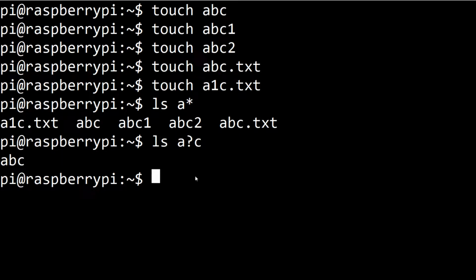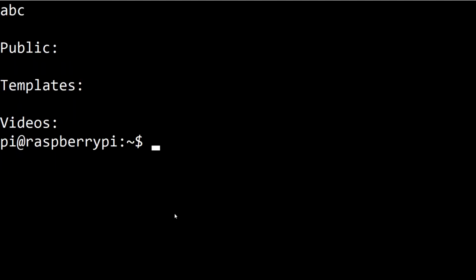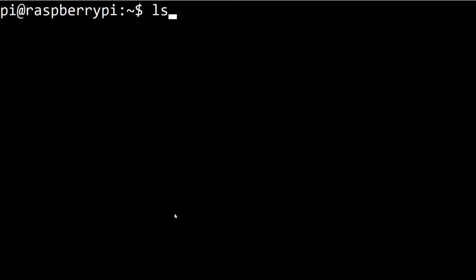So now we can create various globs like these. I can say star, and if I hit enter, it is going to show me all the file and directory names because star means anything. Let me clear it. If I want to see a file with only 3 characters in the file name, then I can use this. I guess there is only one file, and that is abc.